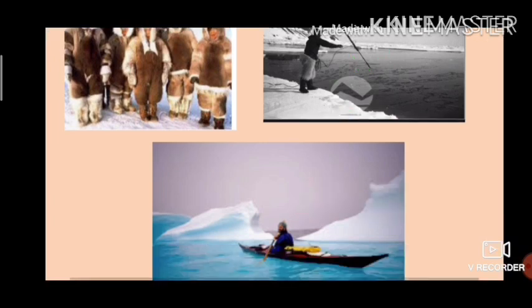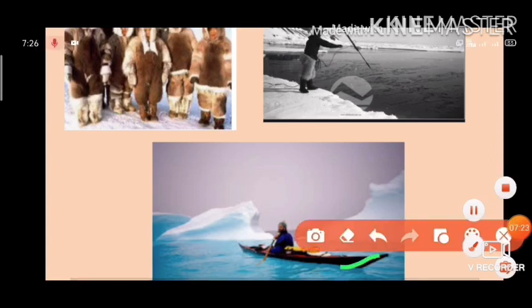Now boats like kayaks, see this one, are used for hunting animals. These boats are made of seal skin. For hunting whales, they use large boats also. These boats are called umiak.